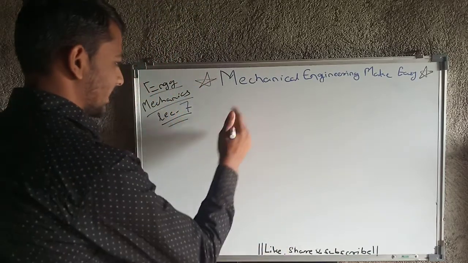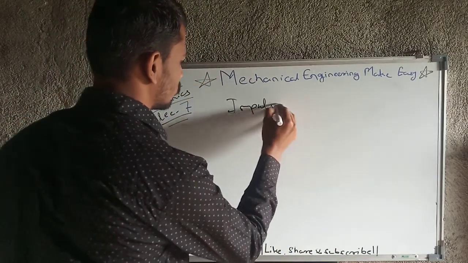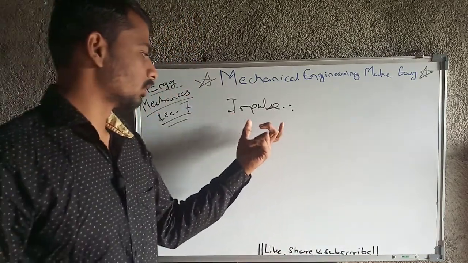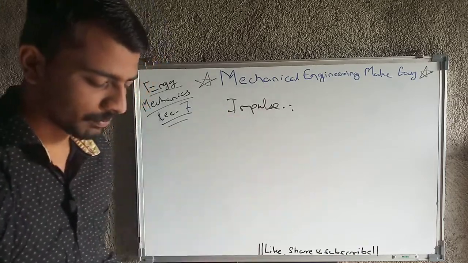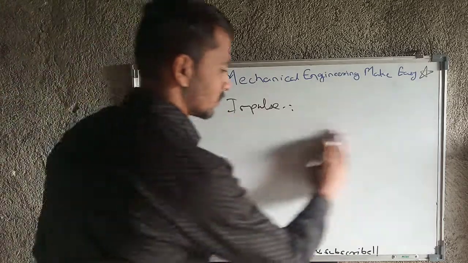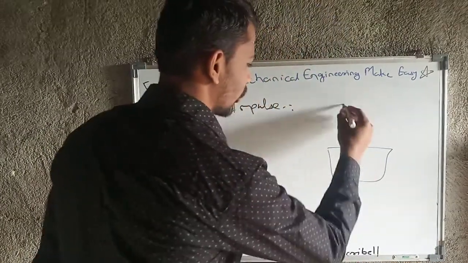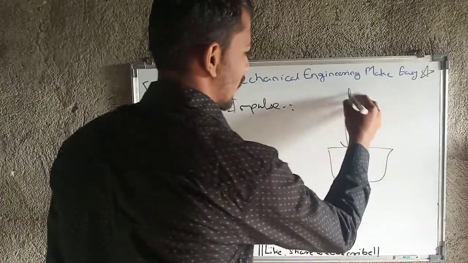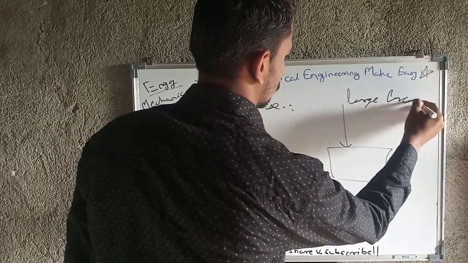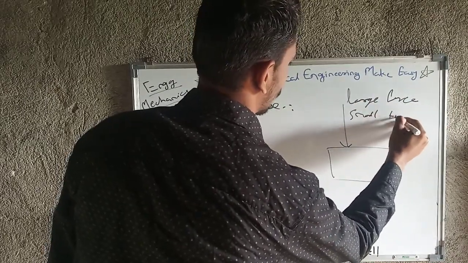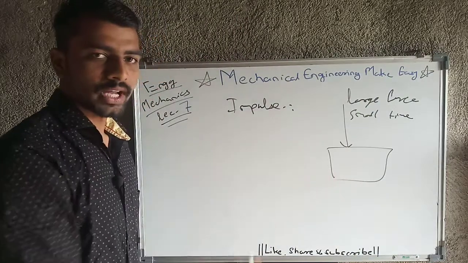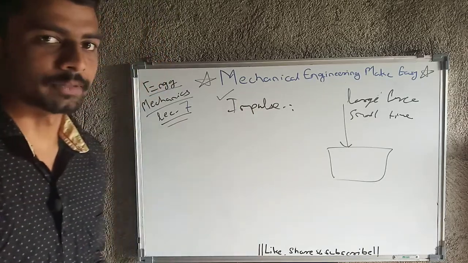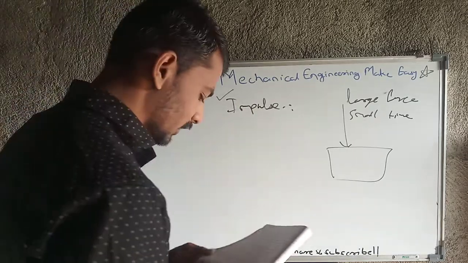Then we will move towards the next concept, that is impulse. What is impulse exactly? We have always studied the name, that is impulse. But what exactly is impulse? Impulse is nothing but, if there is one body, and we apply a very large amount of force for a very small amount of time, that is, large force and small time. If we apply a very large amount of force for a very small time, that is called impulse. Okay, this is the very basic of impulse.